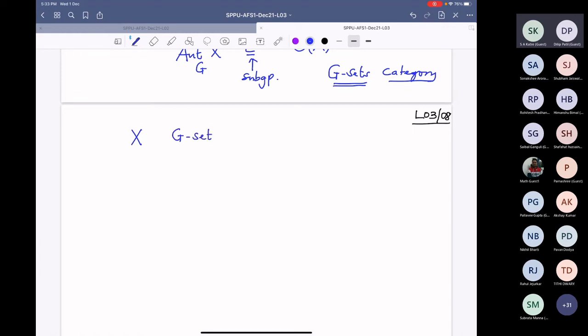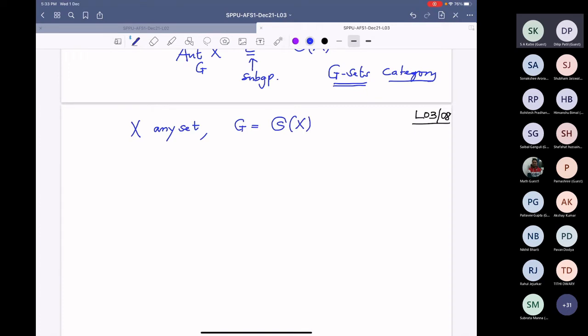First I want to consider a very special G set. So take X to be any set, and for the group G you take the symmetric group, the permutation group on X.